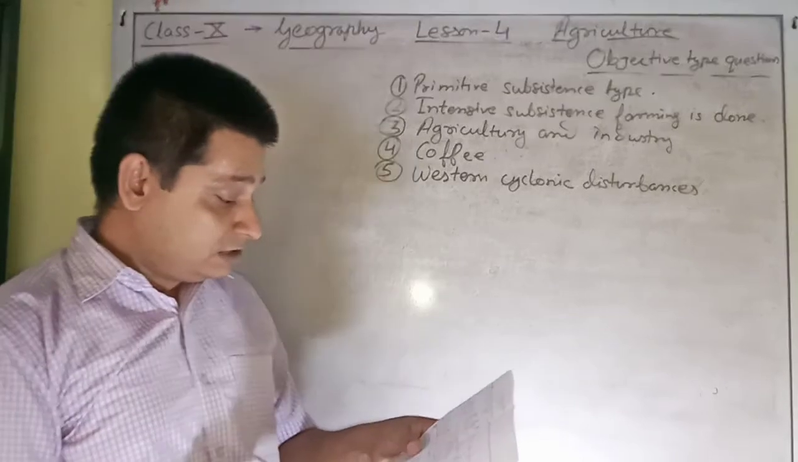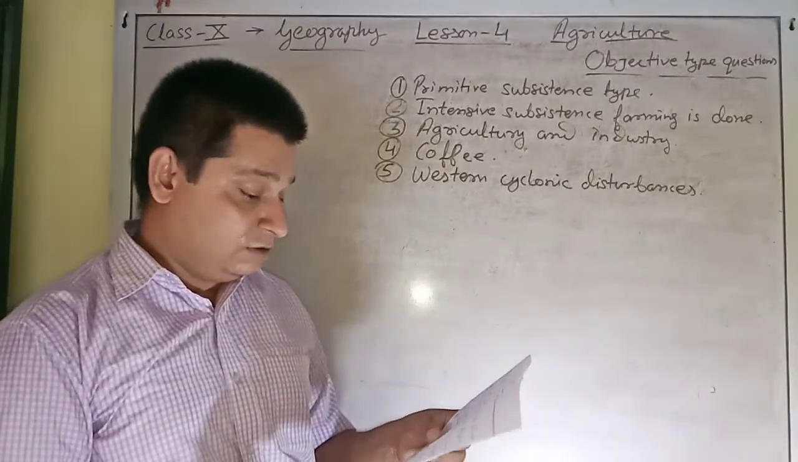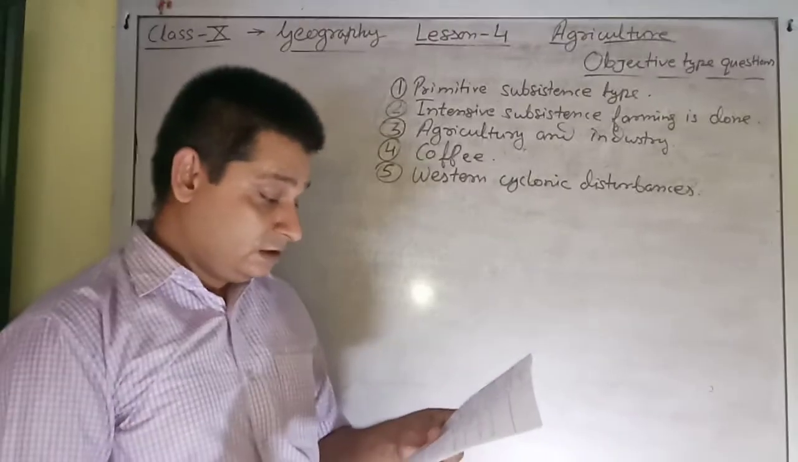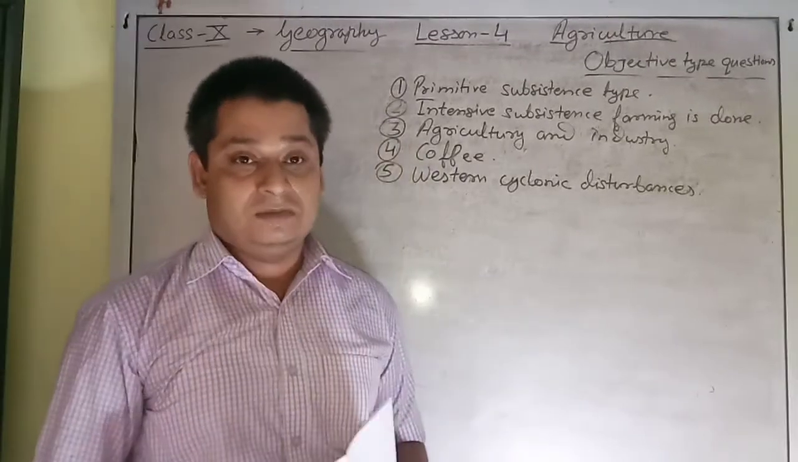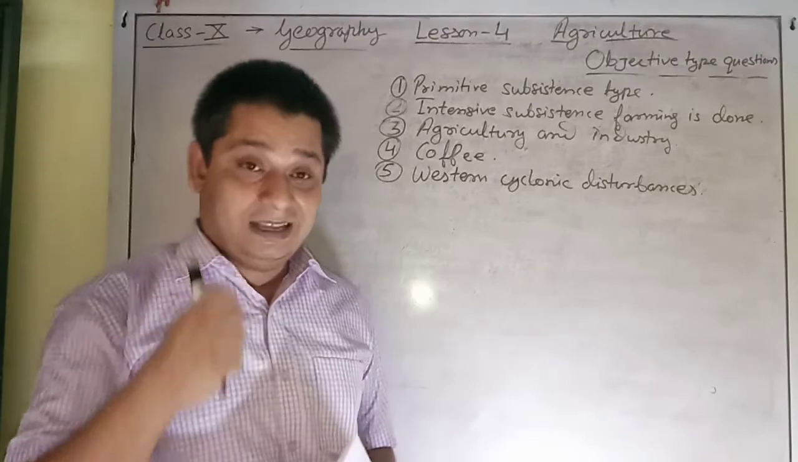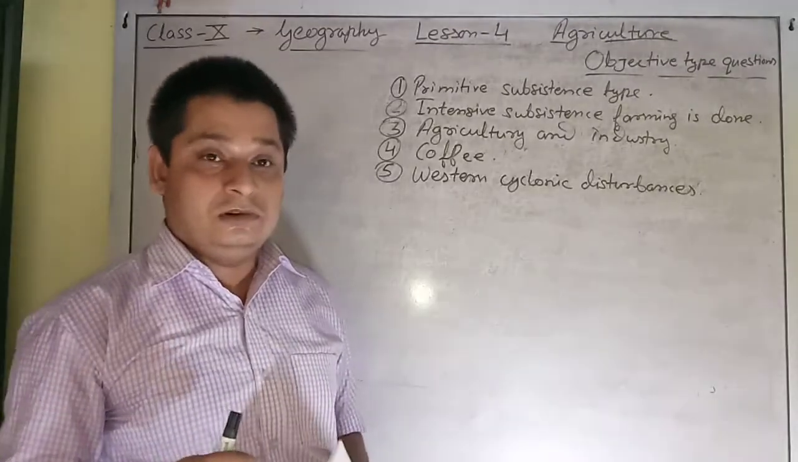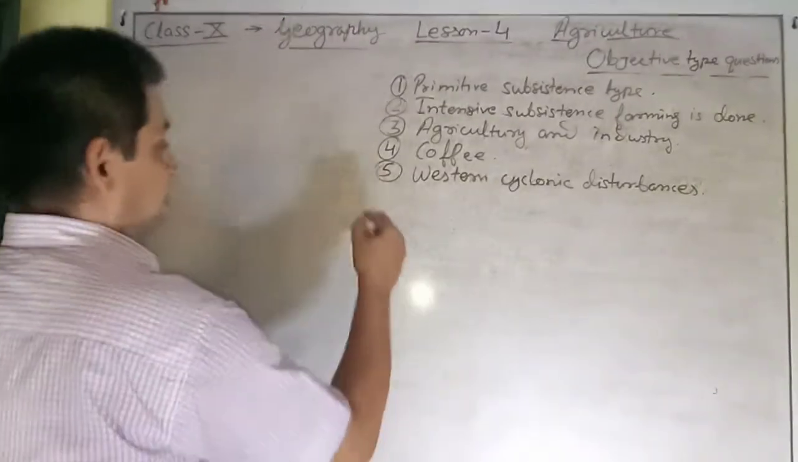Then question number 6. Dash cropping season falls during the summer month. Which cropping season falls during the summer month? The summer months in India are particularly April, May and June, and the cropping season is Zaid.